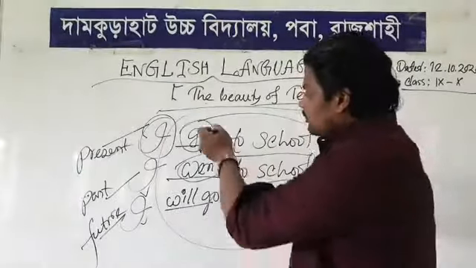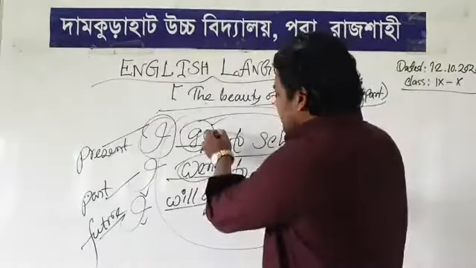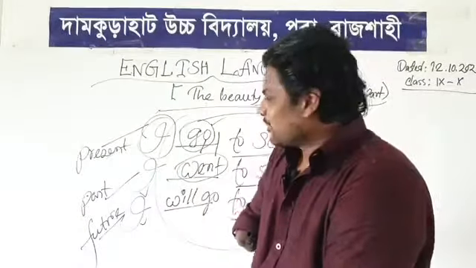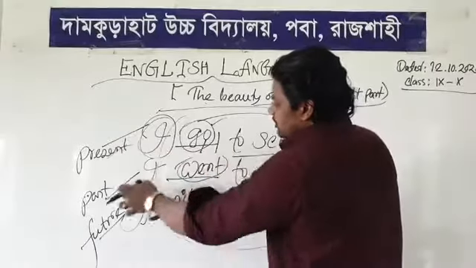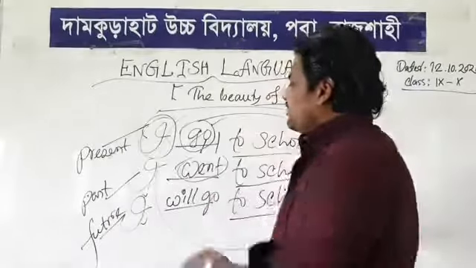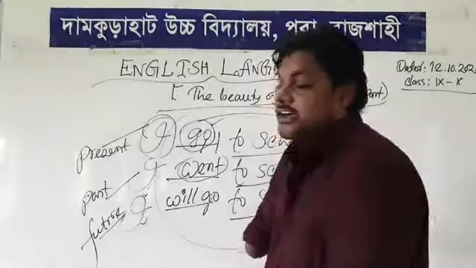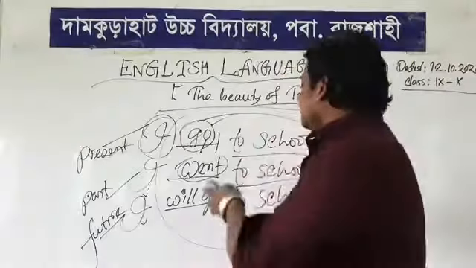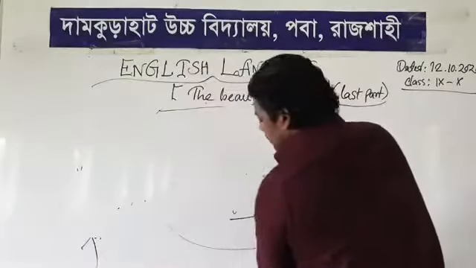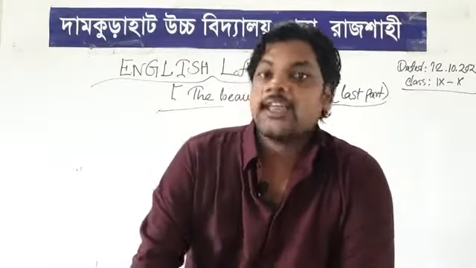But what is the main change? The main change is the principal verb. The principal verb go has become went, and then will go. Why? Because I use it in present tense, past tense, and future tense. But today's topic is indefinite, right? So the first sentence is present indefinite, second is past indefinite, and third is future indefinite. If you don't understand clearly, I will give an extra example to show you how to use the indefinite form in a correct way.